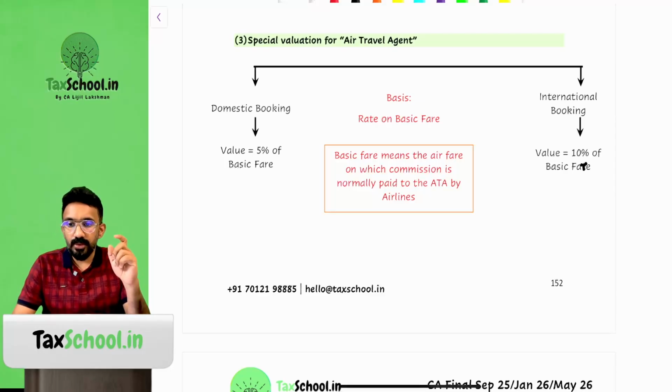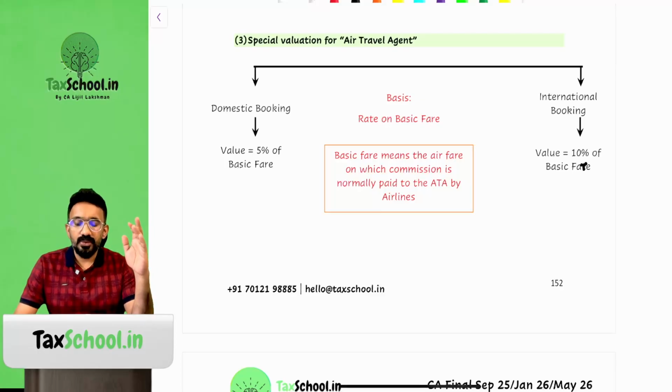If you're trying to book a flight ticket in Make My Trip, for example, at the end of the Make My Trip booking, there is something called a convenience fee that is separate, that will anyway be subject to GST on the convenience fee charged. However, the 10,000 rupees that you would have paid for booking the flight ticket also includes a commission which is typically paid by the airline to the air travel agent. Now this commission is very difficult to derive because overall settlement will be net of this.